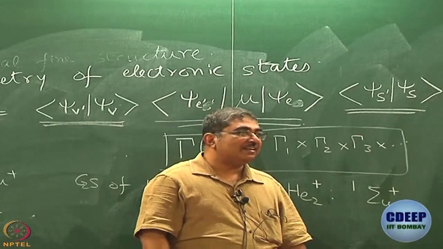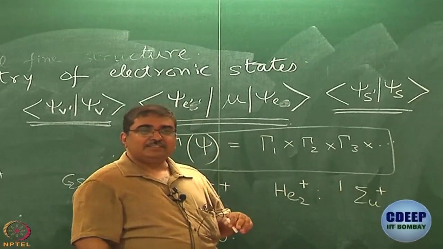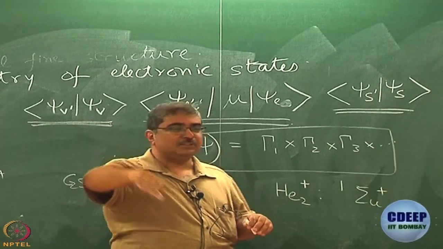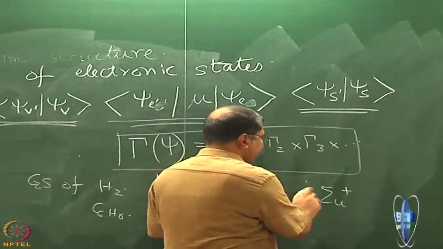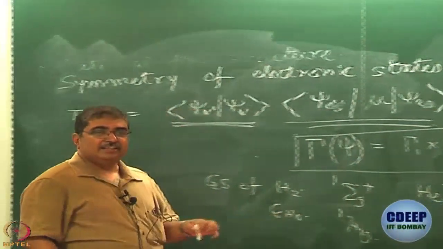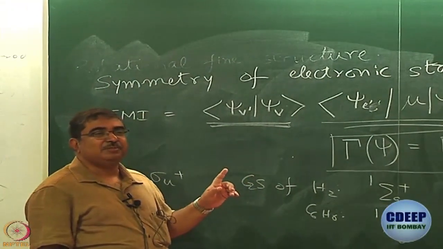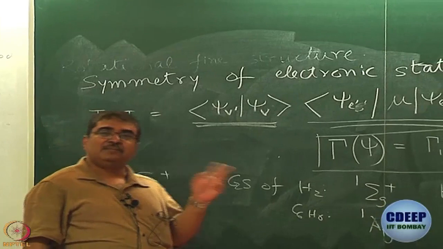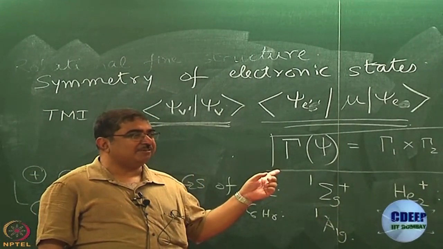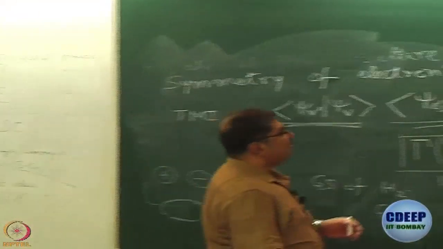Yes, Nitai? 2, doublet. So it can either have alpha or beta, right, 2 possibilities. So it is a doublet, 2 degenerate spin states are there, alright. So it is a doublet sigma u plus, do not think it has to be singlet or triplet always. Singlet or triplet arise when you have 2 electrons, when you have a lone electron it is doublet always, okay. So this is rule number 2,